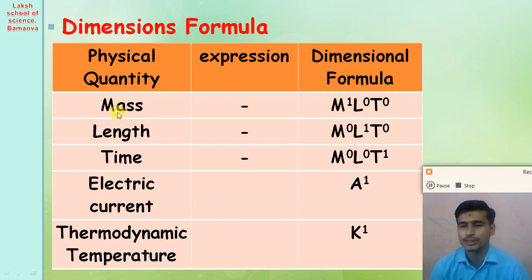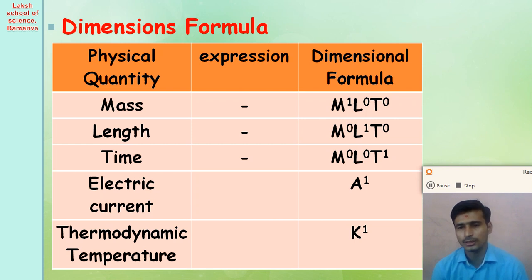The first physical quantity is mass. Mass has dimension M1 and the other dimensions are 0, so mass has the dimensional formula M1 L0 T0. Length is also a fundamental physical quantity. Length means distance, displacement, height, breadth.